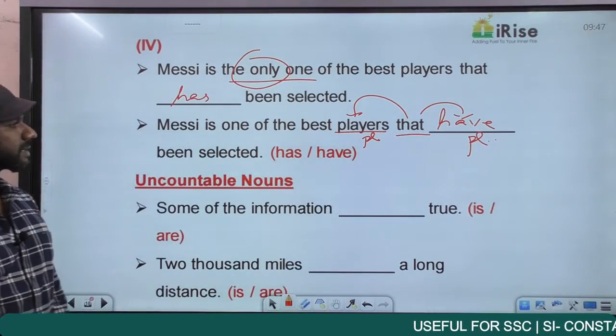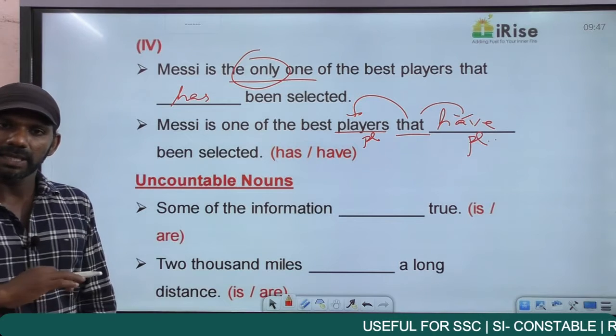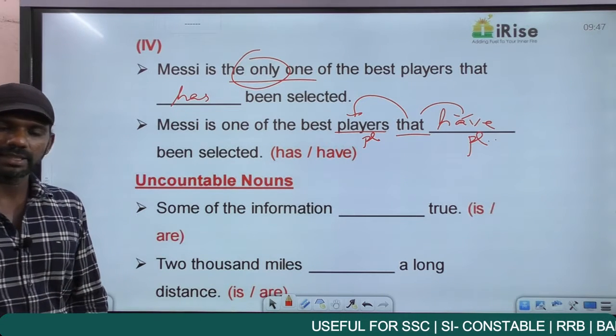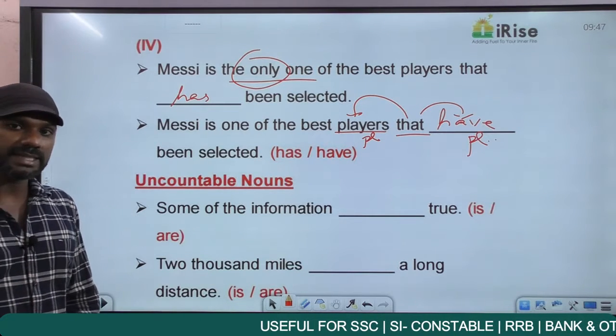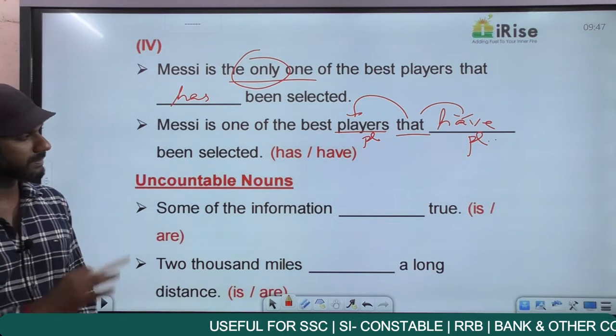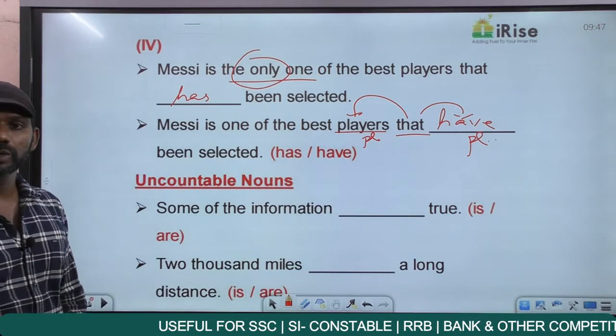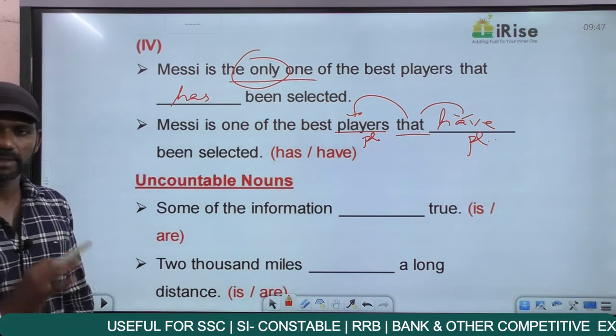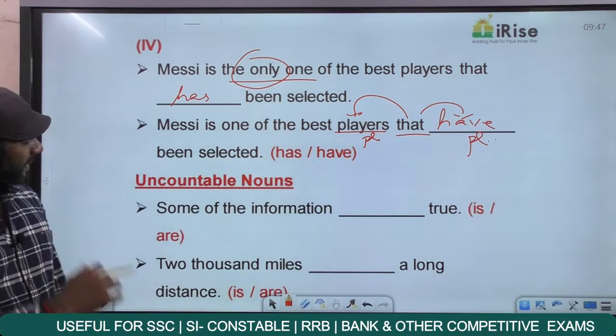Messi is one of the best players that have been selected means many best players got selected. And among the best players that got selected, Messi is just one among them. That's it. So this is a rule regarding relative pronouns. Hope you got it. Come to the next one.